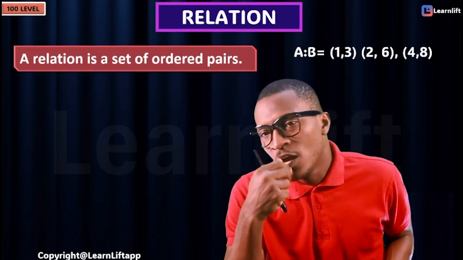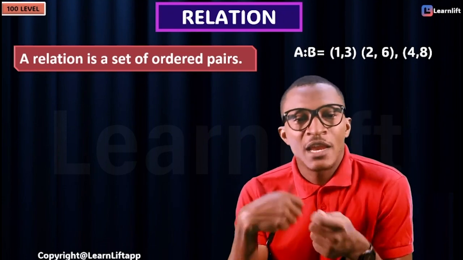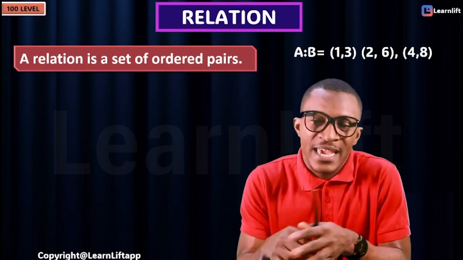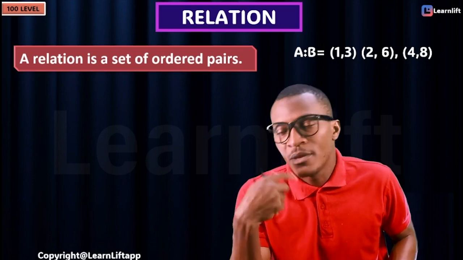Now let me give you a mental picture. You can see these numbers are in pairs. For every A, there is a B. For 1, there is 3. For 2, there is 6. For 4, there is 8. Nobody is standing alone, they are paired. Anytime numbers are paired, we call them a relation. What do we call them? A relation.